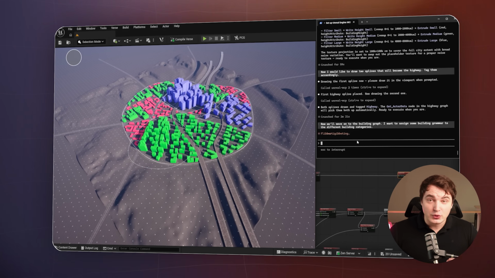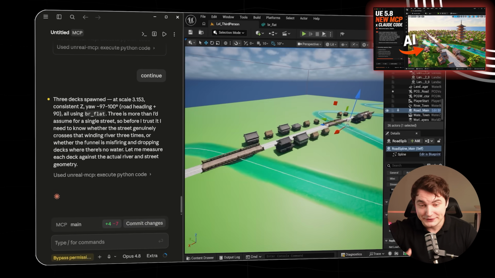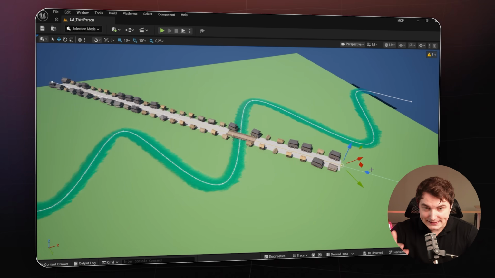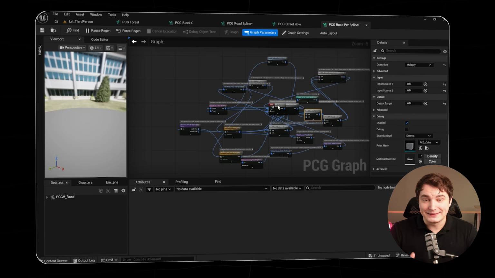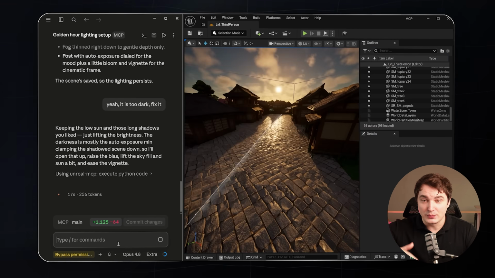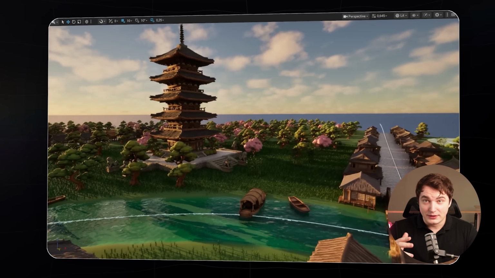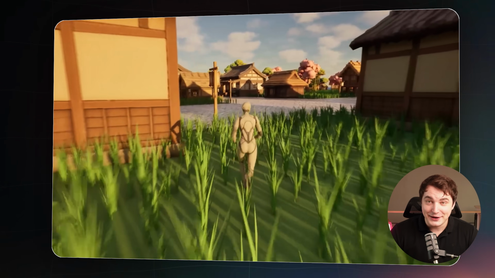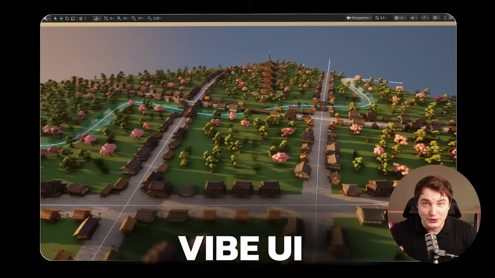I of course already tested that, the video is on my channel, and I tried to build a whole city using that same PCG, and that actually works. From my research, I spotted that it's still a bit limited from some angles, and if you combine it with some free plugins, or now it's not a plugin, it's more like an add-on, such as Vibe UE, you can get a really ultimate setup.